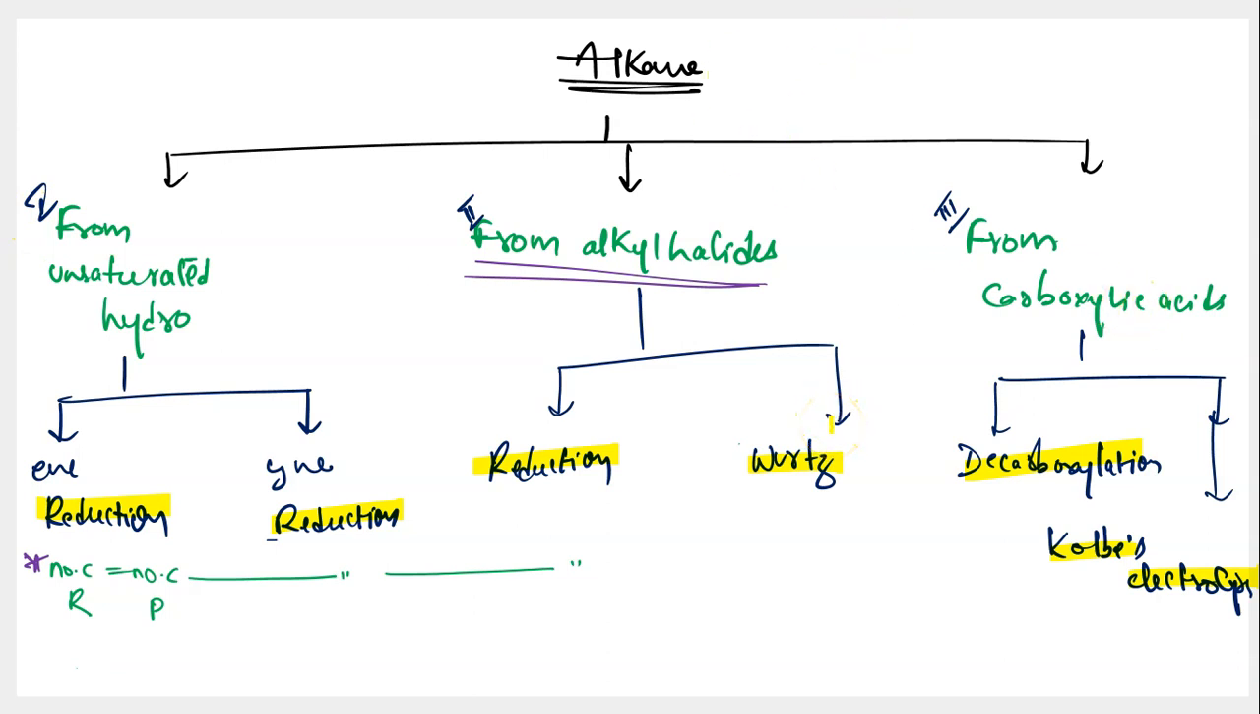And one thing to remember in addition is the number of carbon atoms is same for reactants and products in case of reduction of alkenes, alkynes and reduction of alkyl halides. And it's not at all same for Wurtz reaction, decarboxylation and Kolbe's electrolysis. This is all about preparation of hydrocarbons and I hope you could understand this.